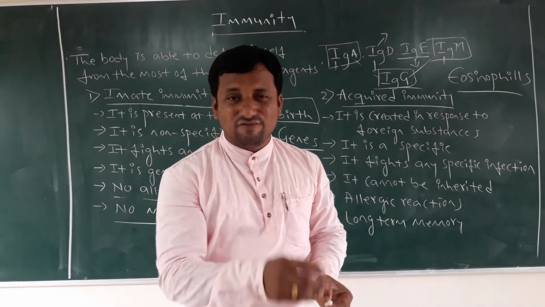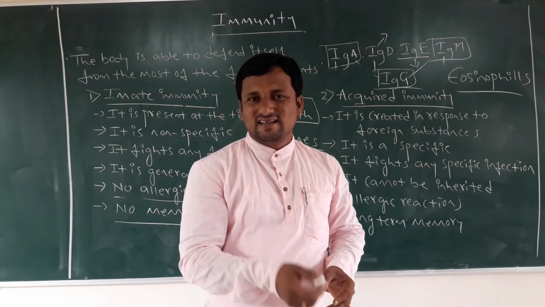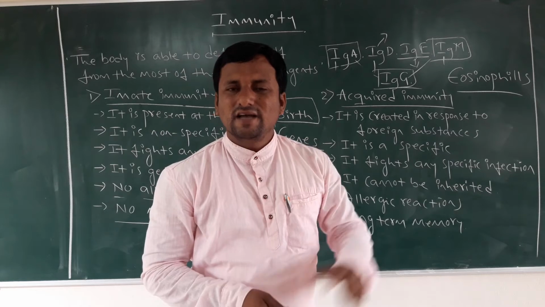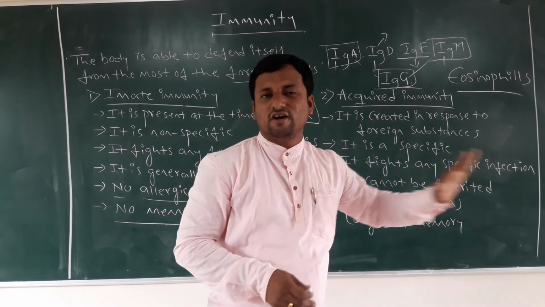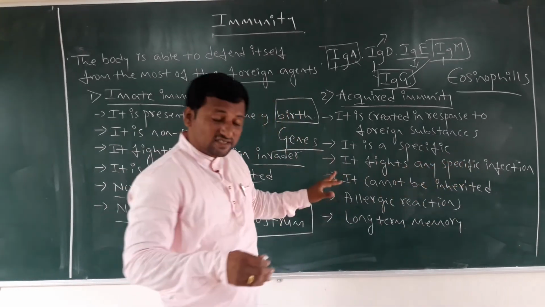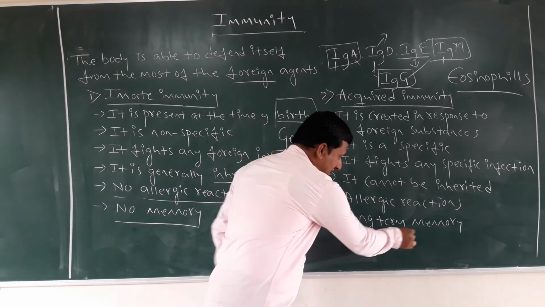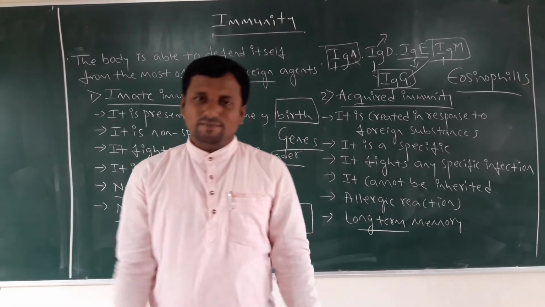Like that we have food allergies, water allergies, dust allergies and other allergies, because our body is not defending against that substance. So it is not adjusted. That is an allergic reaction, and it has a long-term memory.